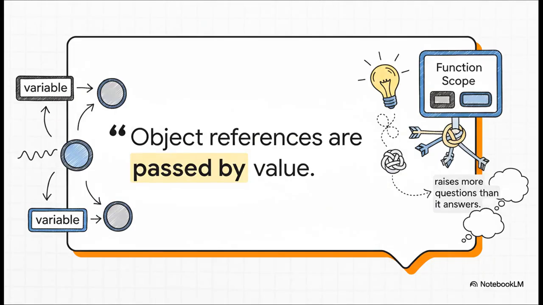So you go looking for an answer, right? And almost immediately, you run into this definition, often quoted from Python's own docs and highlighted in a fantastic article by Robert Heaton. Object references are passed by value. Sounds simple, doesn't it? Except it's really not. For most of us, this phrase just creates more questions than it answers.